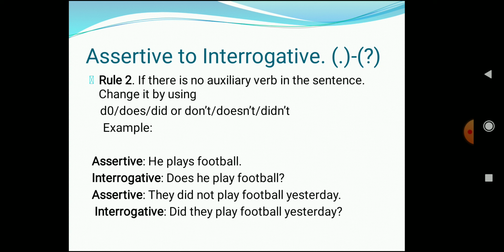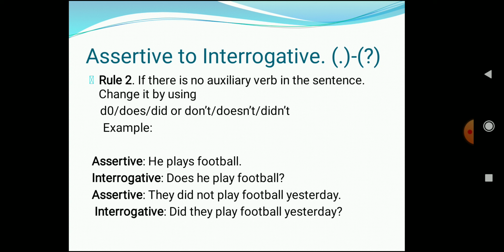So now in this sentence, he plays football. Over here, we have to understand which tense is used. Plays football. Okay, so simple present tense is used over here. So I have told you that in simple present tense, we use two auxiliary verbs, do or does. Do is used when a subject is plural. Does is used when a subject is singular. So over here, he is a singular subject. So we have to use does. Okay. So we will add our auxiliary verb before our subject, that is, does he play football? Question mark. I hope this is clear to everyone.